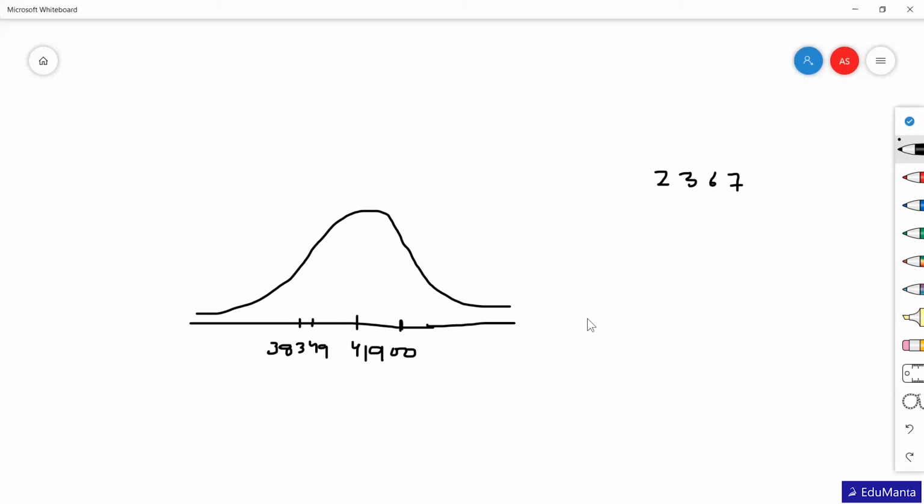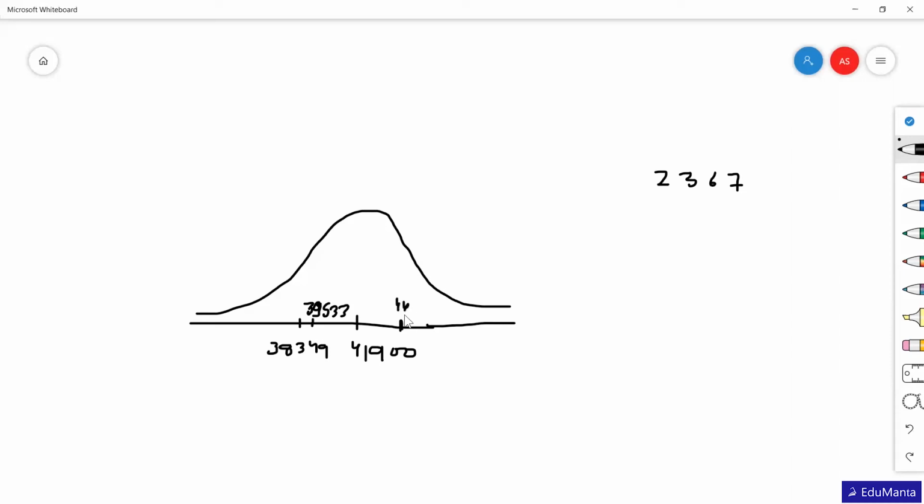For the first standard deviation the value will be 41,900 minus 2,367, which will be 39,533. So this is the first standard deviation towards the left, and moving towards the right, the first standard deviation will be 44,